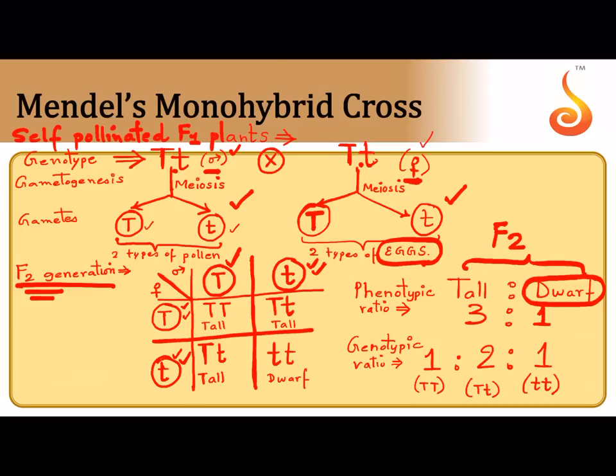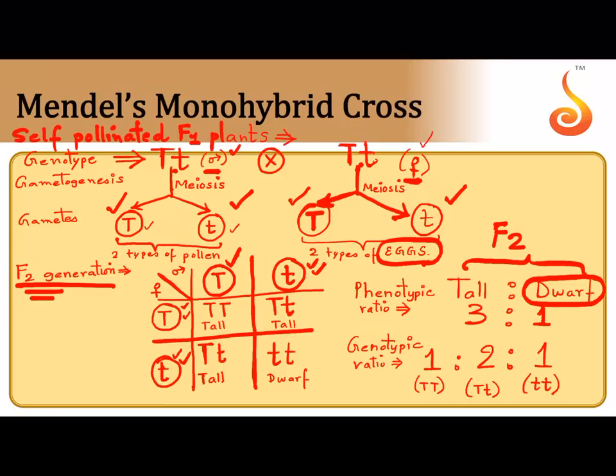So the anther produces two types of pollen, 50% of the pollen with capital T, 50% with small t. This female part represents the ovule. It produces two types of eggs. What are those two types of eggs produced in the ovule of this plant? Some of the ovules will have eggs with capital T, some of them will have small t. Why are they producing two different types of eggs over here and two different types of pollen? Because the plant is heterozygous, capital T, small t. This is not cross pollination, it is self pollination.